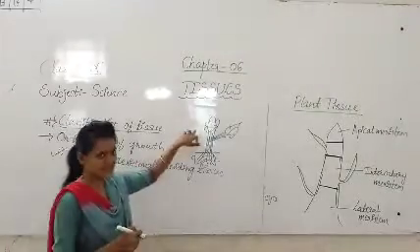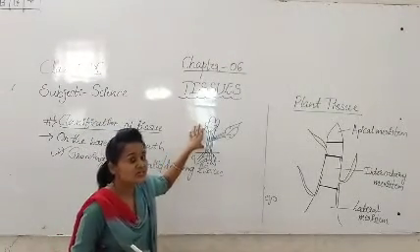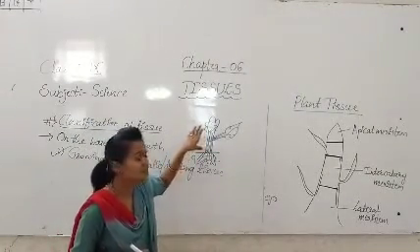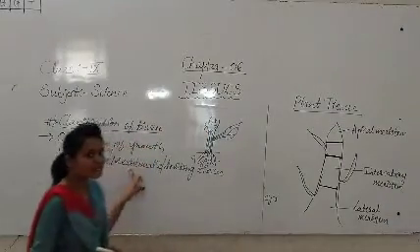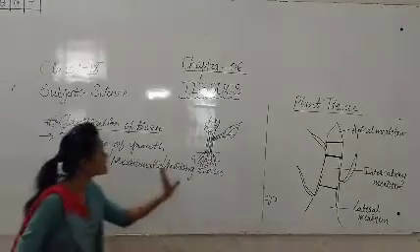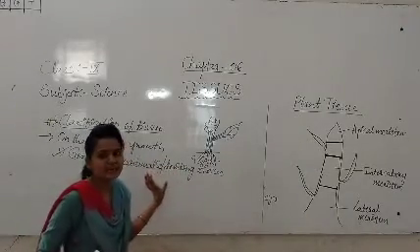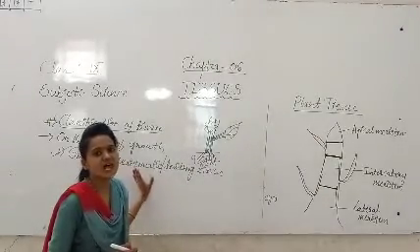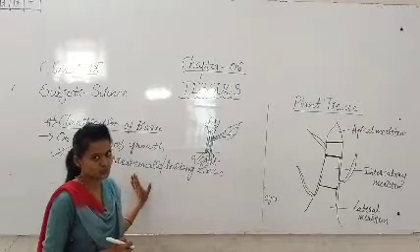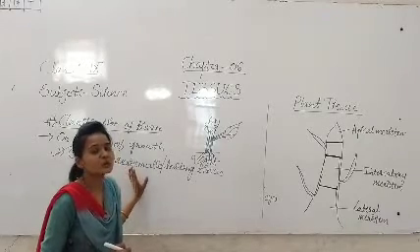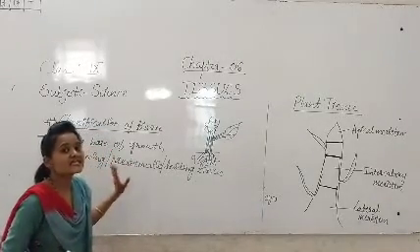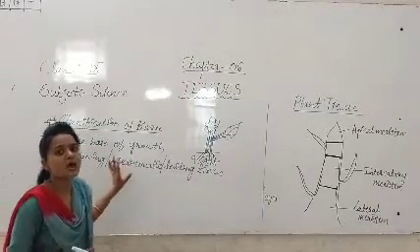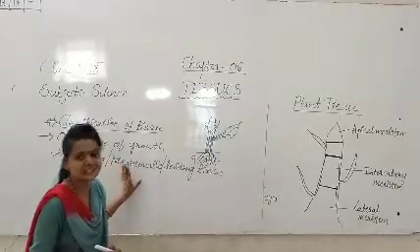Meristematic tissue, otherwise growing tissue, otherwise dividing tissue. The name itself implies that this is our growing or dividing tissue.